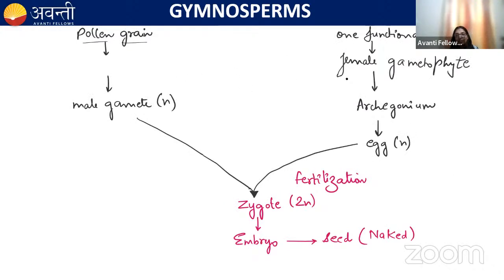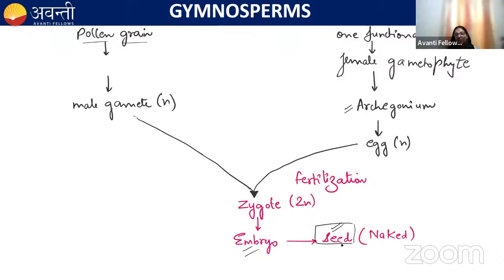Now this functional megaspore will form the female gametophyte, and the female gametophyte will bear the archegonium. Okay. And this pollen grain will produce the male gamete. The pollination in gymnosperms is usually wind pollination. Remember this. And when the pollen grains reach the archegonium, the male gametes are released, and these gametes fuse with the egg. They form a zygote, and this zygote then undergoes mitotic division. They form the embryo.